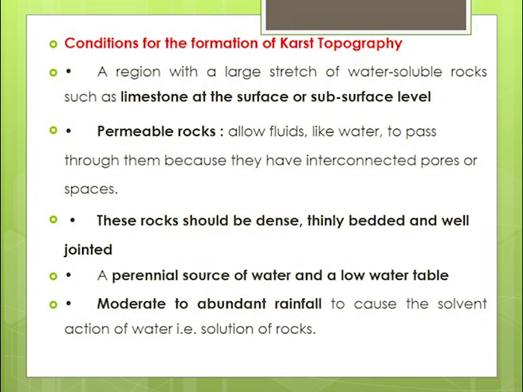The area should have a good stretch of some kilometers or miles of limestone or dolomite. Subsurface should be completely covered by the limestone region, and the limestone region should also be permeable. Conditions for the formation of karst topography. So, conditions favorable for karst topography are stretches of limestone. Limestone should have stretches of some miles or kilometers, and the subsurface should be completely permeable rock.